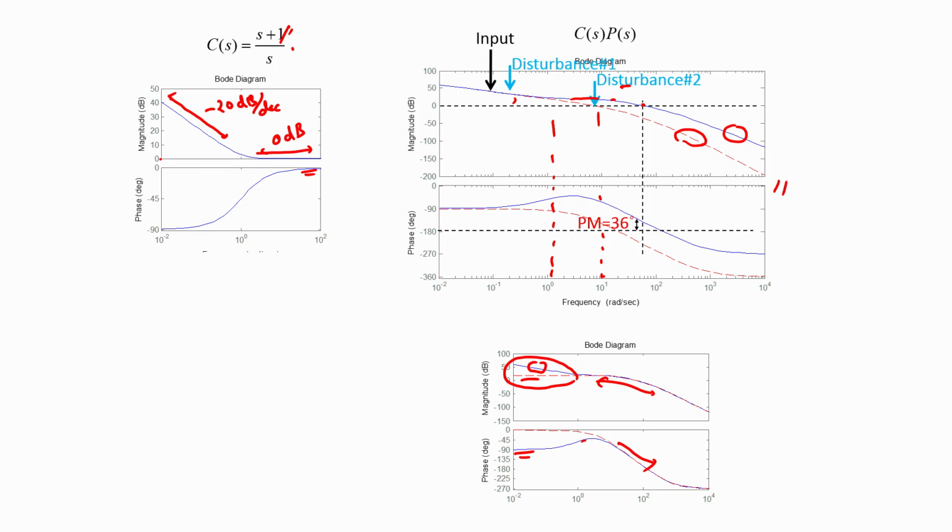So, having established that this controller helps to restore the gain of the plant in the mid frequency region, around 10 radian per second, where we begin to see the plant's dynamics kicking in, we shall now see what the time domain response of our closed loop system would be to this particular disturbance, the disturbance at 10 radian per second.